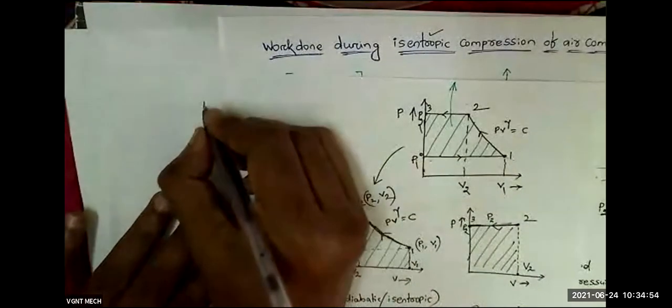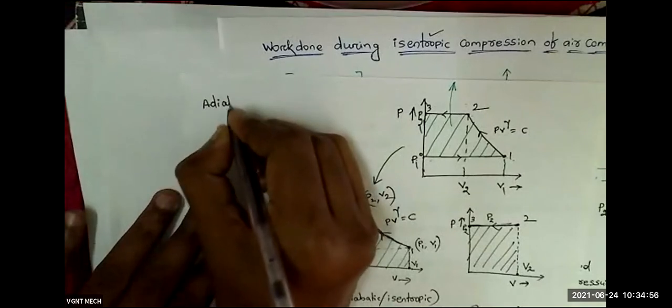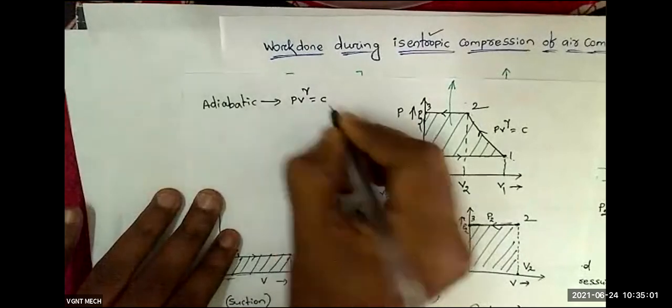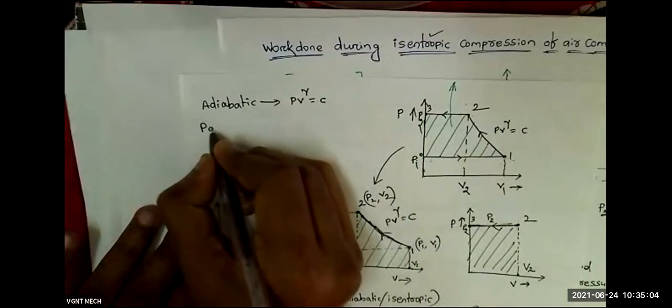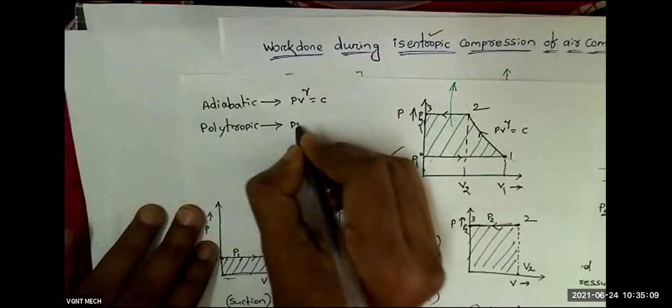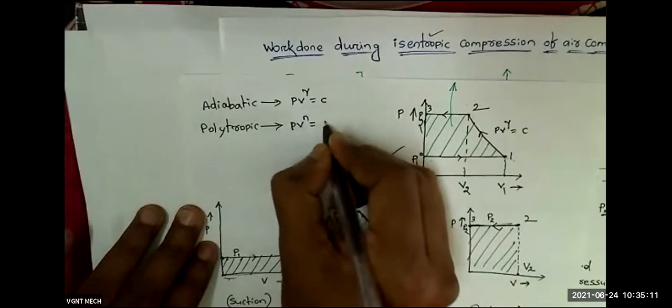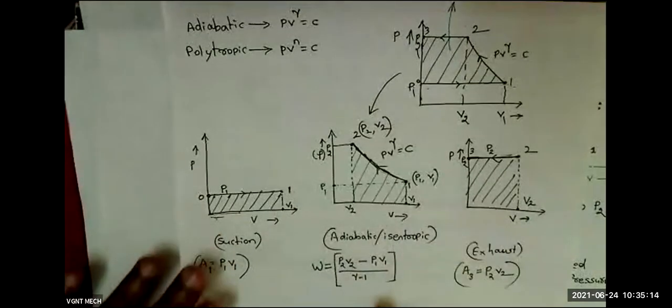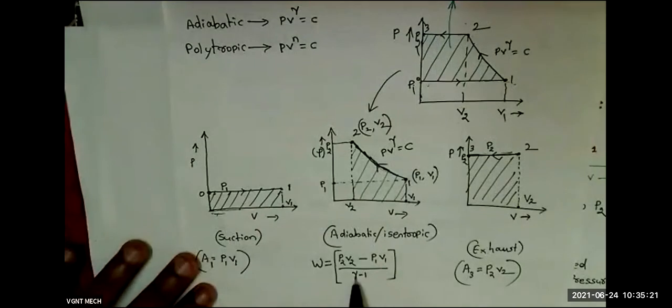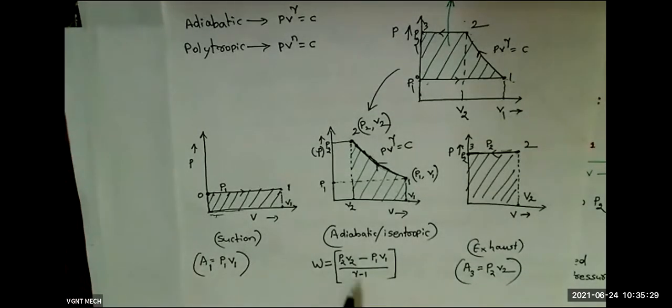Because if it is an adiabatic process, then the equation is PV to the power gamma equal to constant. If it is a polytropic process, then the equation is PV to the power n equal to constant. The formula remains exactly the same. This is the work done during an adiabatic process. If they ask you the work done during polytropic process, only in place of gamma you have to write small n. Only that is the difference. Okay, so this is the work done.